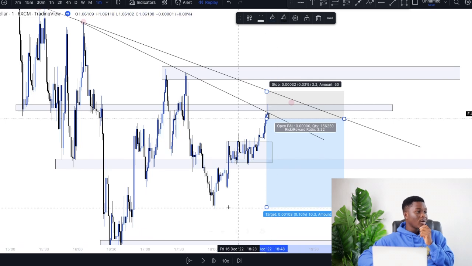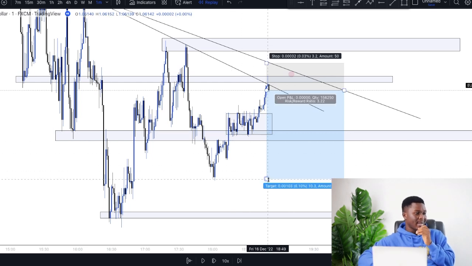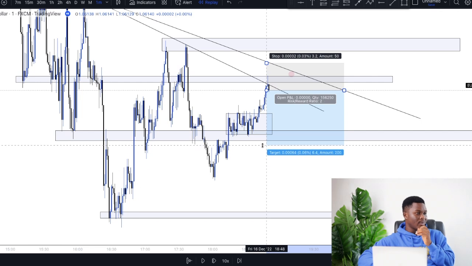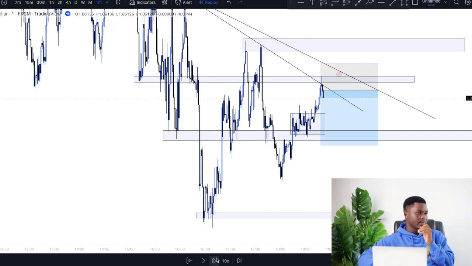When you are scalping, there's one thing that I want you guys to know. Let's say the market is trending to the downside and you are scalping for buys, you want to go for a good risk to reward of 1:1. But when the market is moving to the downside and you are scalping for sells, you can go for a good risk to reward of 1:2, because I said earlier that the momentum phase is in the trend of the market. So most of the time, the market might go in your favor. So with this, I will go for a good risk to reward of 1:2, and let's see how that goes.